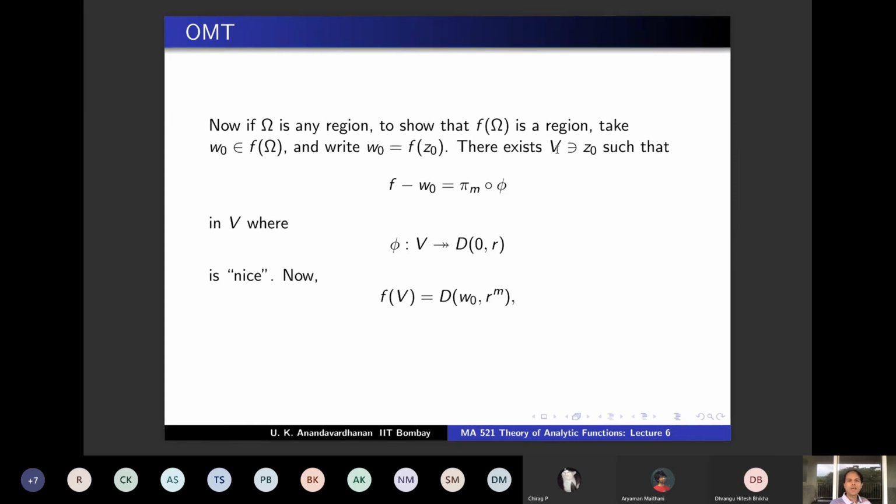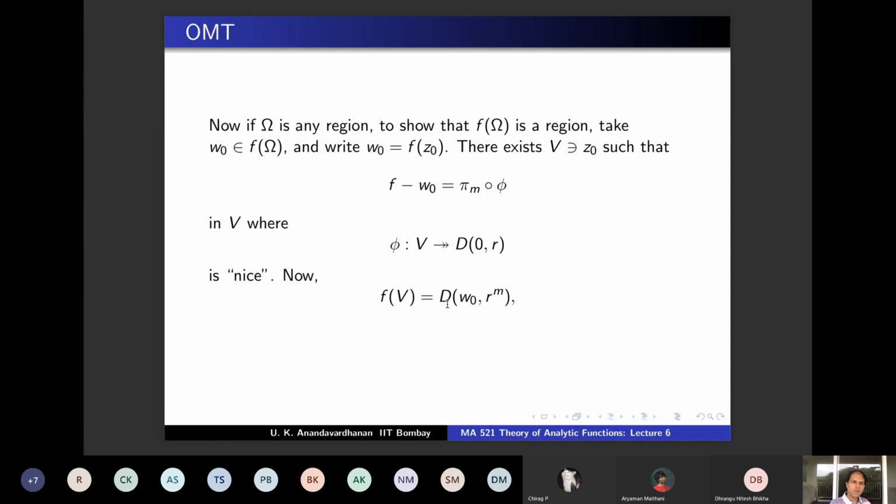Therefore, you observe, what is f of V now? f minus w naught of V is pi m of phi of V, but phi of V is D(0,R), and pi m of D(0,R) is D(0,R) power m, and then you are translating by w naught, so D(0,R) power m plus w naught will be D(w naught, R power m). So you have got a neighborhood of w naught.